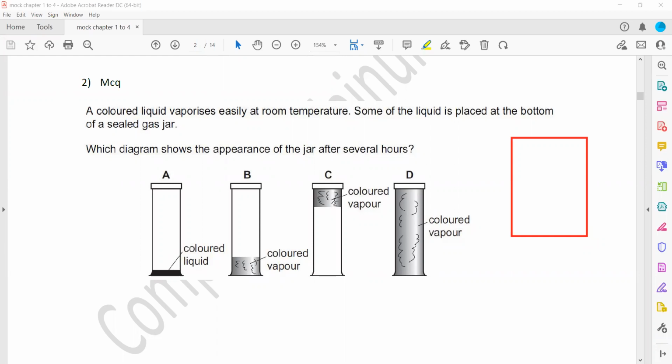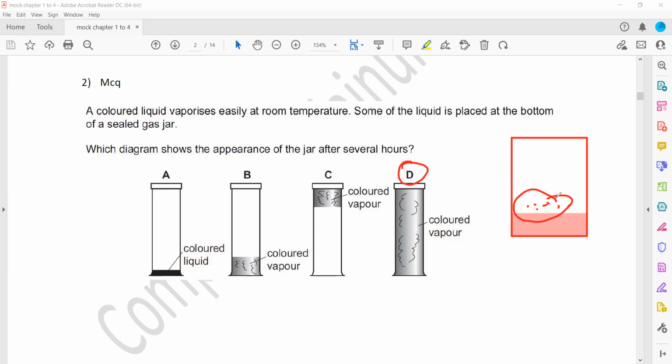As the liquid vaporizes, it will turn into a gaseous state, and in a gas the particles will diffuse. The particles will move from a region of higher concentration to a region of lower concentration until they are completely mixed, moving randomly and taking the shape and volume of the container. So which one is the correct answer? D is the right answer.